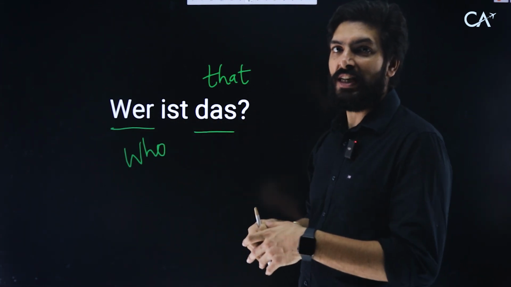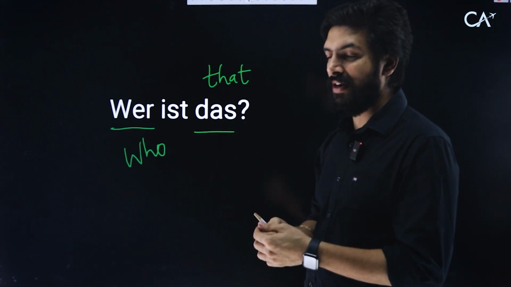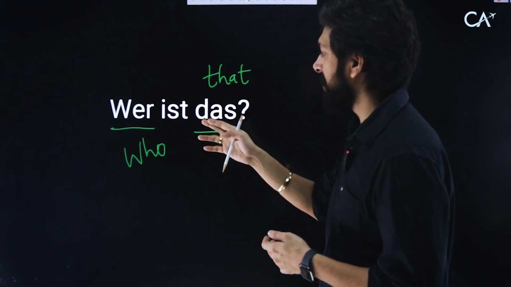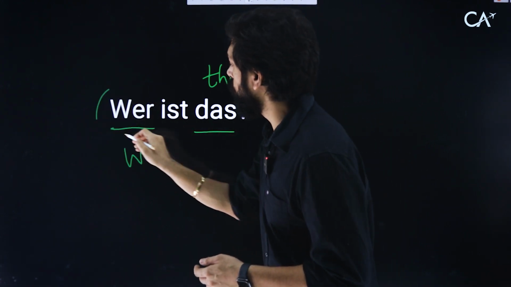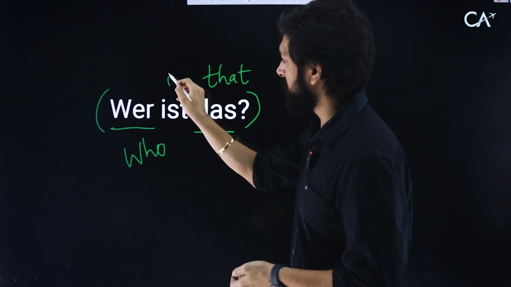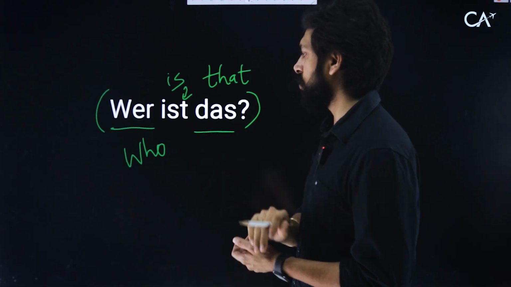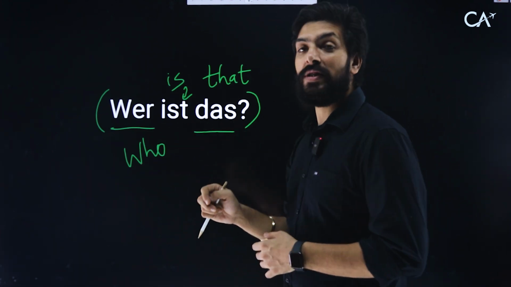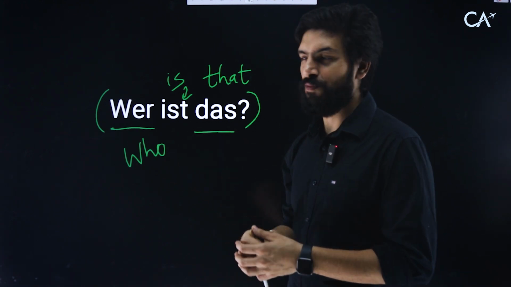Not wo ist das. Wo ist das will become where is that, right? In English. Who's that? So wer ist das is who is that? Wer ist das? Who is that? Right, who's that? Right, we say that.